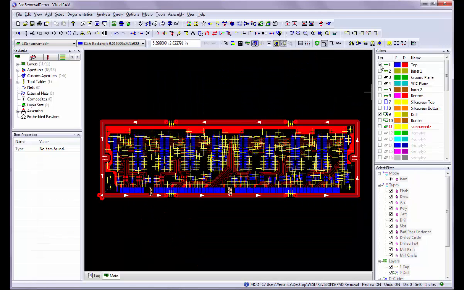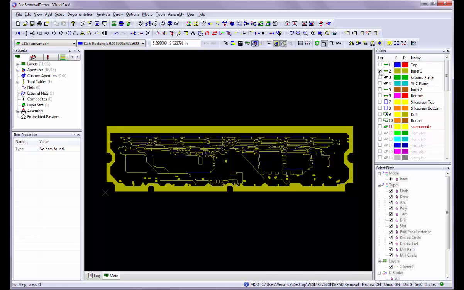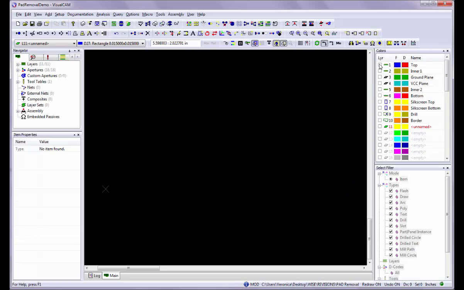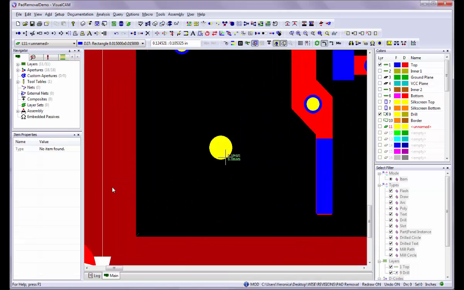To verify the results, turn on the inner layers one by one, and we can see the isolated pads have been removed from my inner layers, and my drilled out pad that we previously found is now removed from the top layer.